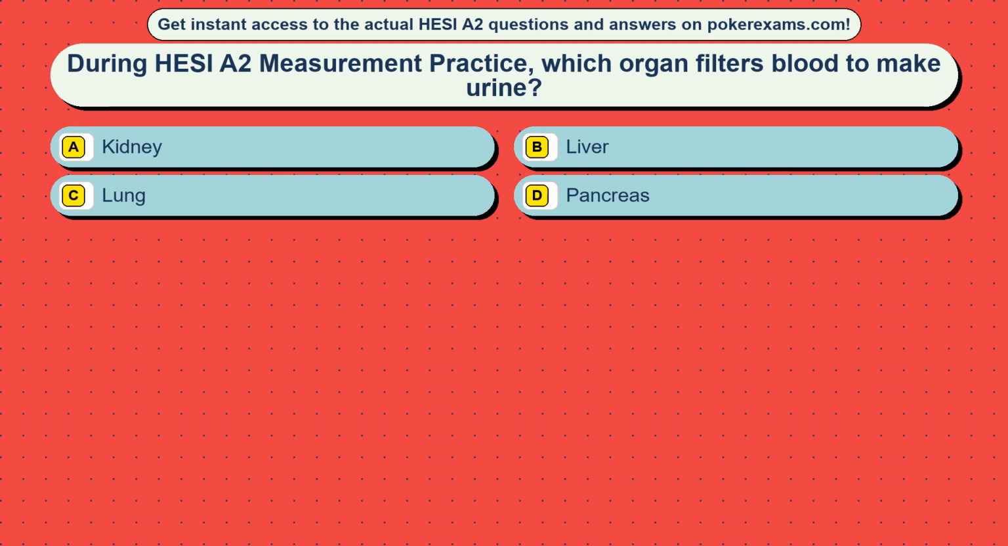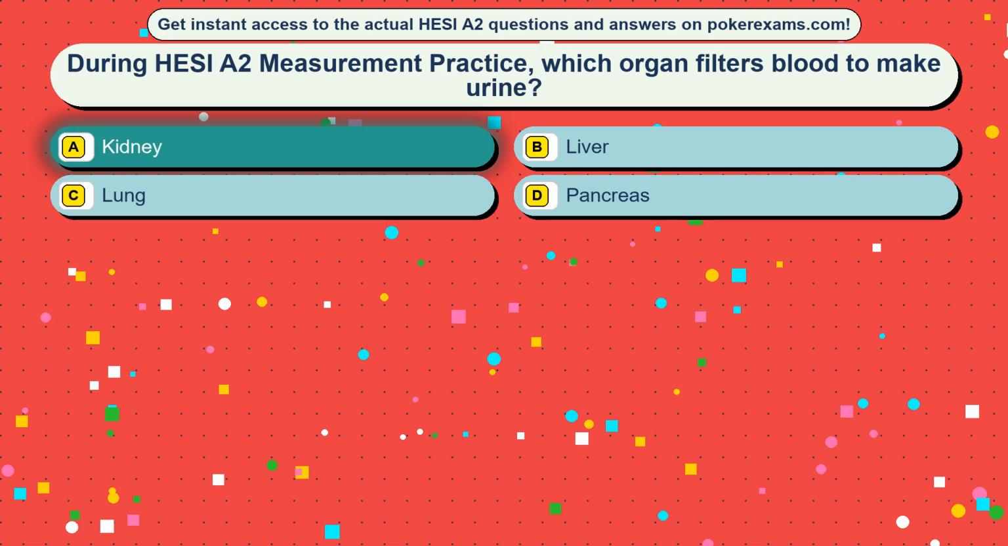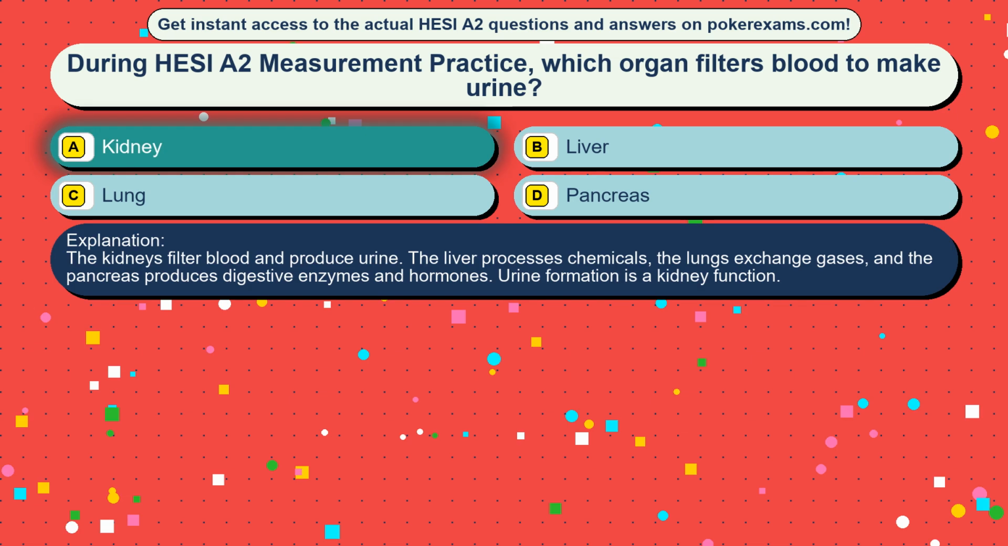Question 1. During HESI A2 measurement practice, which organ filters blood to make urine? Option A, kidney. Option B, liver. Option C, lung. Option D, pancreas. The correct answer is option A, kidney. The kidneys filter blood and produce urine. The liver processes chemicals, the lungs exchange gases, and the pancreas produces digestive enzymes and hormones. Urine formation is a kidney function.